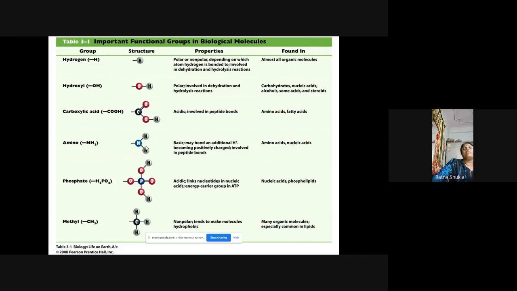Next important functional group is the amino, NH2. ठीक है, and this is basic in nature, and it may bond an additional H plus ion. Okay.